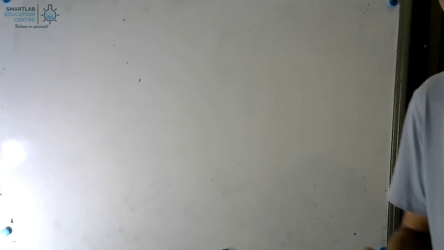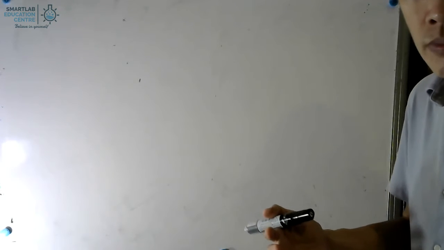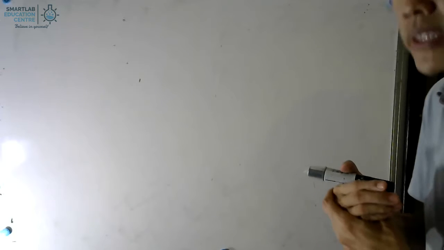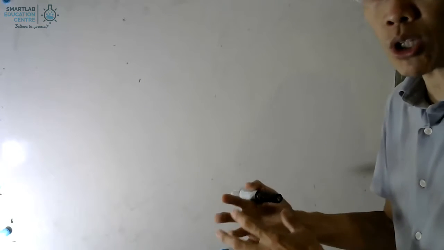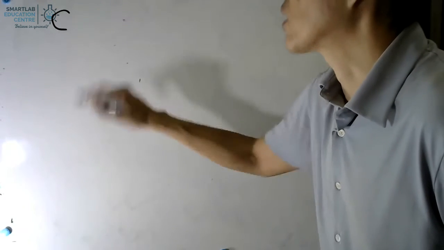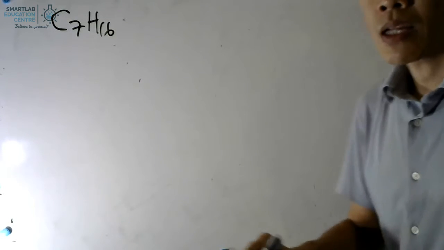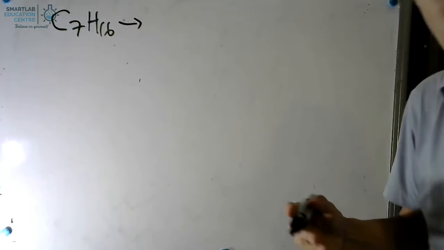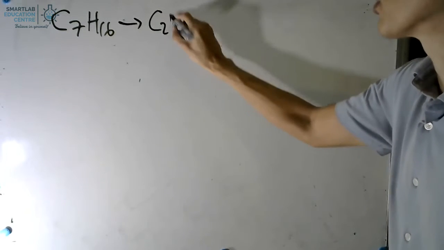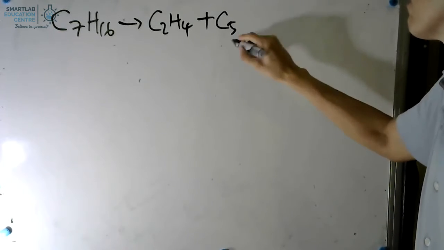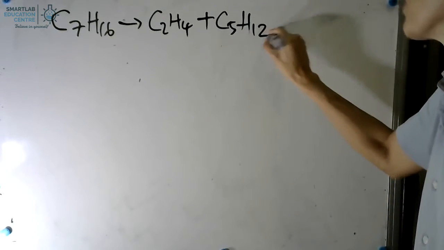Alongside it, you could produce alkene, and aside to that, the second possibility for cracking is when the alkane molecule becomes an alkene molecule plus hydrogen. Let's take a look at a couple of the reactions. So for example, if I were to start off with C7H16, your heptane, we put it under cracking. So in terms of the possibilities, you might actually produce ethene, and then if you were to balance the rest of it, this will be your pentane.